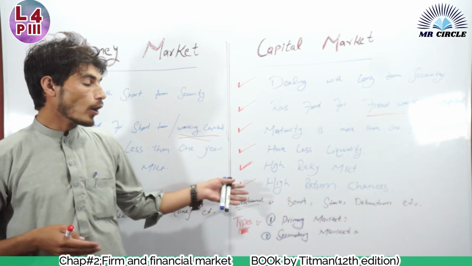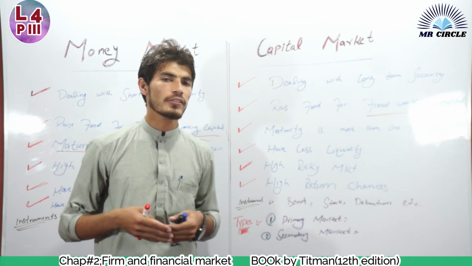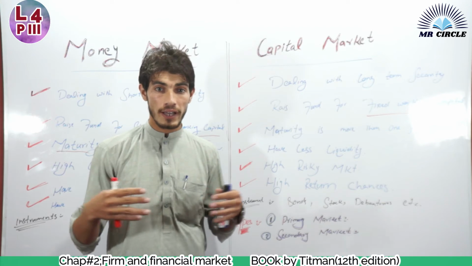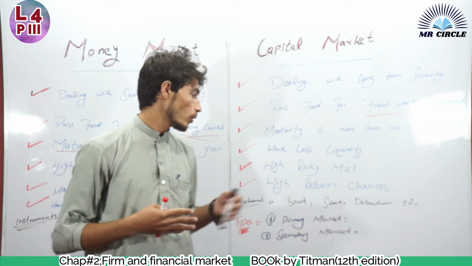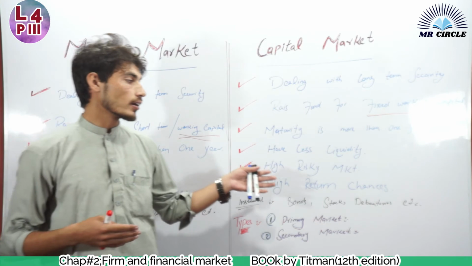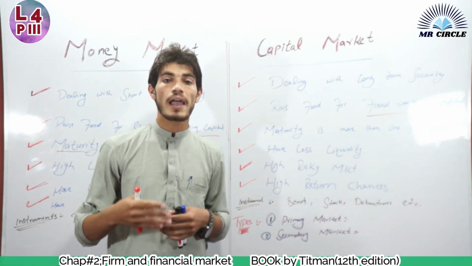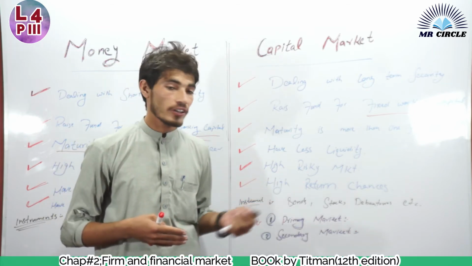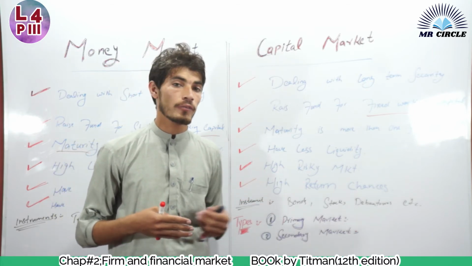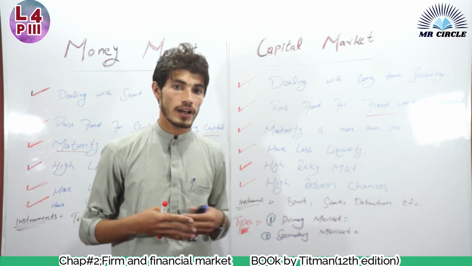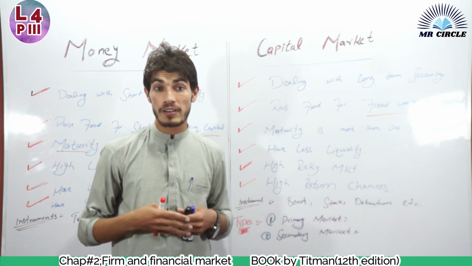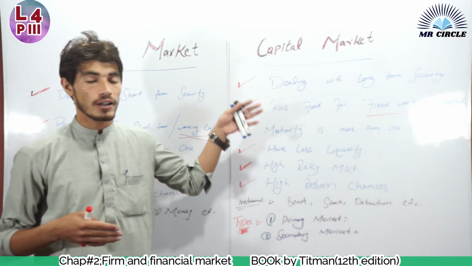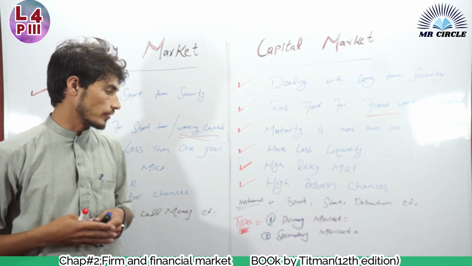Next, it has high return chances. We say that when the risk is high, the return will also be high. They are directly proportional to each other. So the capital market has high return chances. Why? Because when the time is long, the interest rate is also high. You collect cash in the form of dividends or interest. So when the duration is long, the chance of dividends and interest is high, so it has high return chances in capital markets.